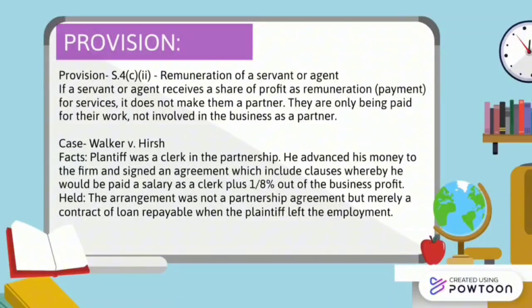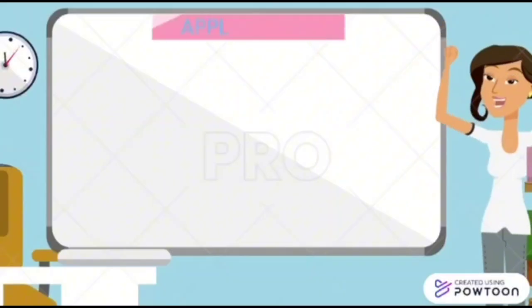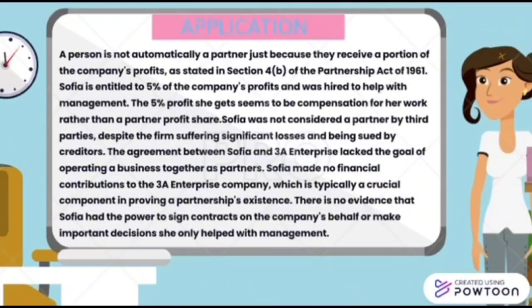We relate this provision to the case Walker vs. Hirsch. The plaintiff was a clerk in the partnership. He advanced his money to the firm and signed an agreement which includes clauses whereby he would be paid a salary as a clerk plus 18% out of the business profit. The court held that the arrangement was not a partnership agreement but merely a contract of loan repayable when the plaintiff left the employment. By referring to Section 4, Subsection C, Subsection 2 and the decided case, a person is not automatically a partner just because they receive a portion of the company profits, as stated in Section 4, Subsection B of the Partnership Act of 1961.